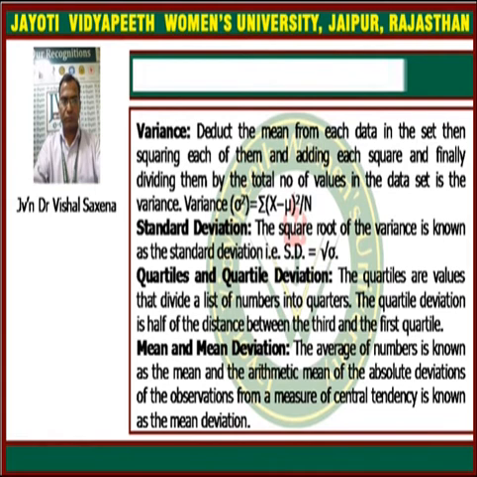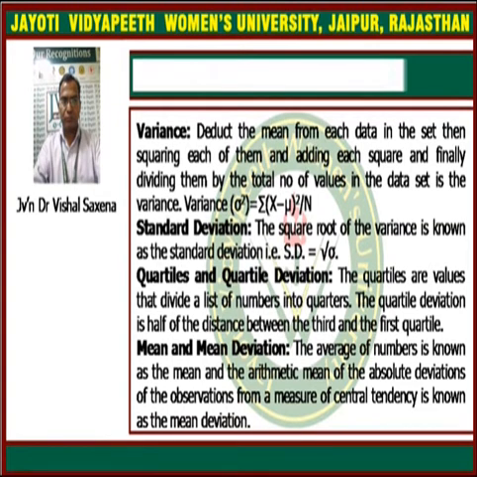That is called the quartile deviation. Quartiles are the values which divide the data set into quarters.